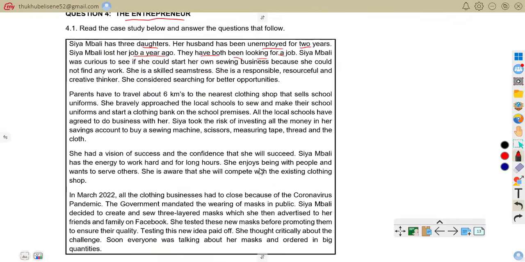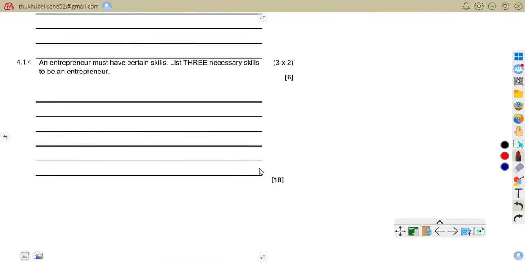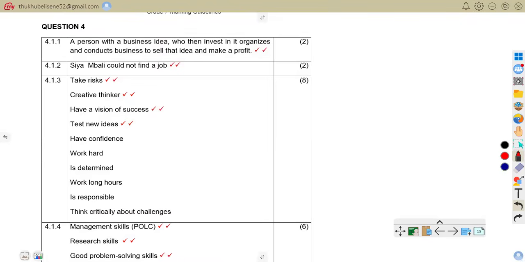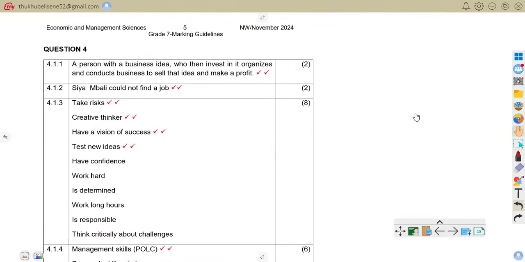So now let us go to the answers. Try to make this easy. Here we are on 4.1. An entrepreneur is a person with a business idea who then invests in it, organizes and conducts business to sell that idea and make what? Profit. That is an entrepreneur. So one of the reasons, like I've said, Siambali could not find what? A job. That's why she decided to start her own business.